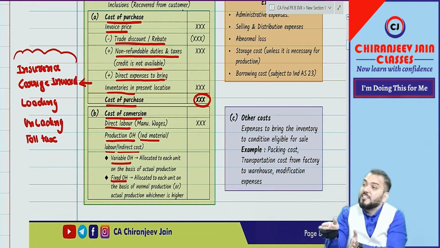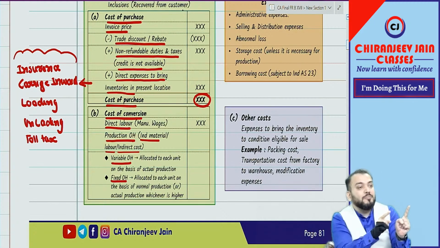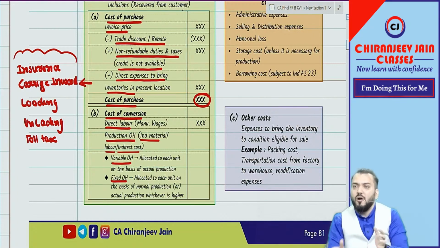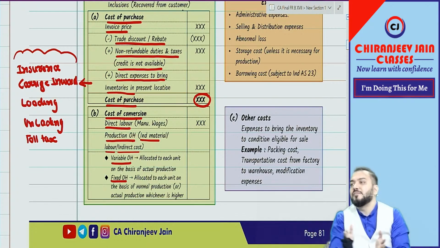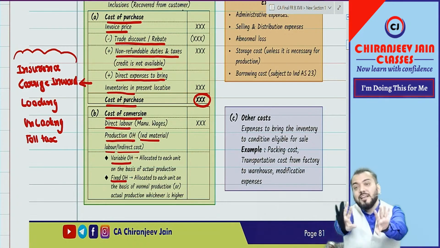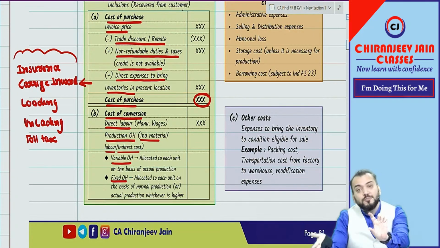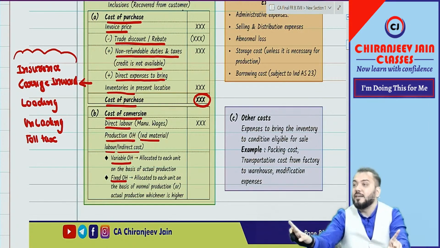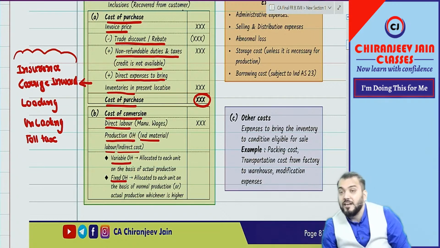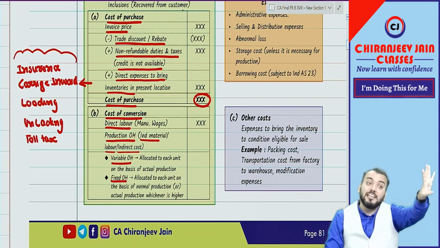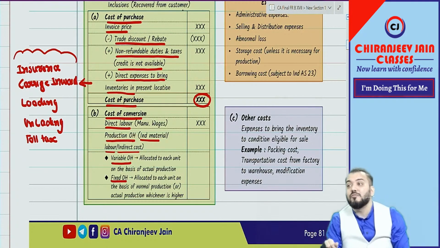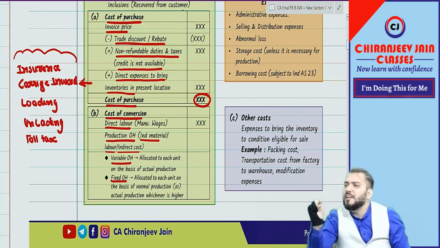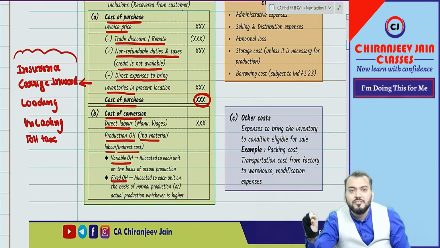Cost price for FR is for disclosure purpose. In costing subject, to find out the sale price, we find out the cost price. Understood? The objectives are different, intentions are different, but the components remain the same. Components of cost price in costing subject and FR subject remain the same. In costing we calculate estimated cost, but in FR we calculate actual cost. So can you say in this case variable overhead will be allocated based on actual production?